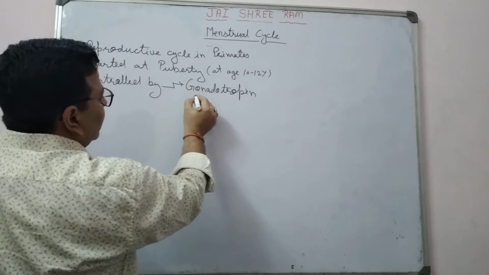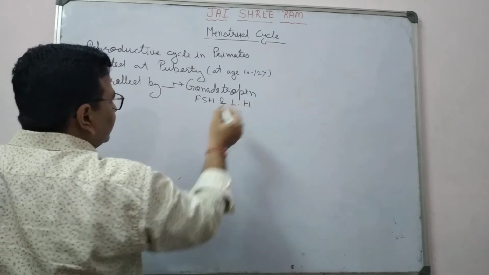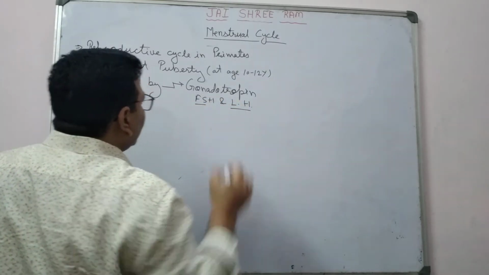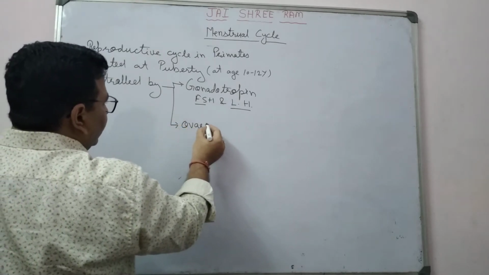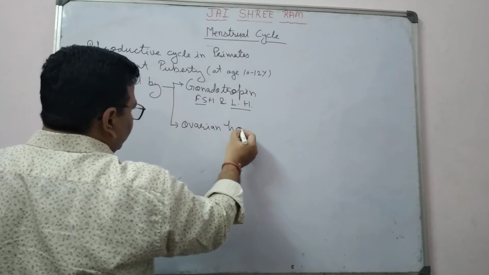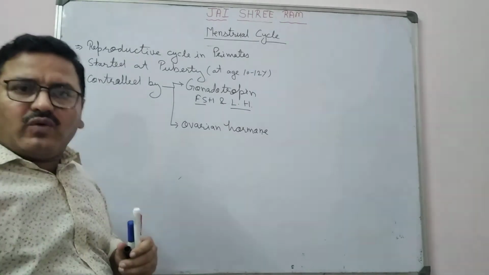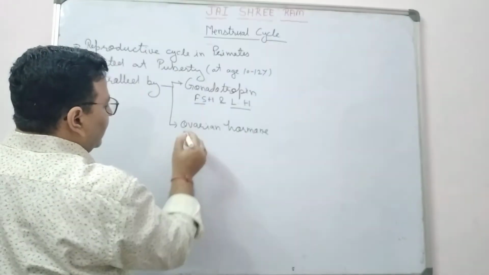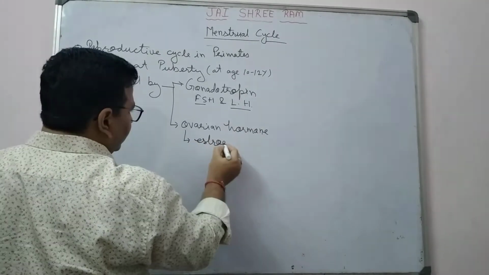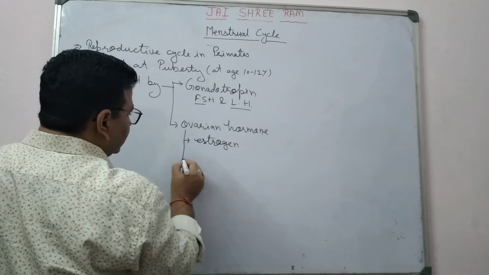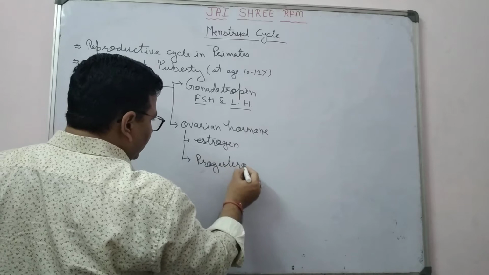The two gonadotropin hormones are FSH and LH, meaning follicle stimulating hormone and luteinizing hormone. The second one is the ovarian hormones, the hormones secreted by the ovary. In the ovarian hormones there are two, estrogen and progesterone.